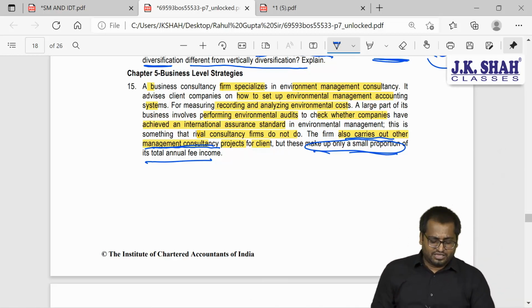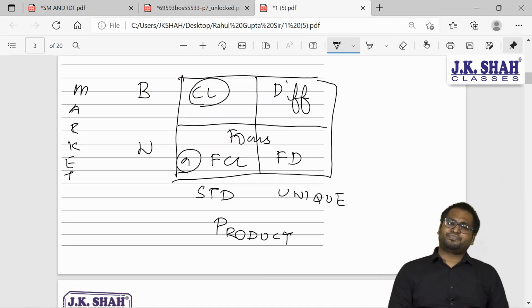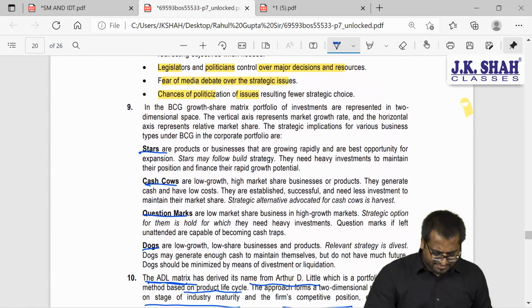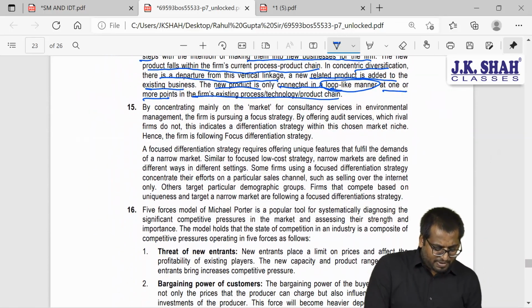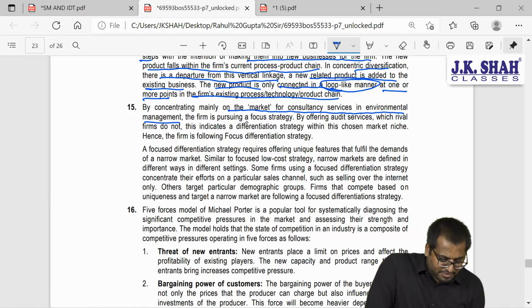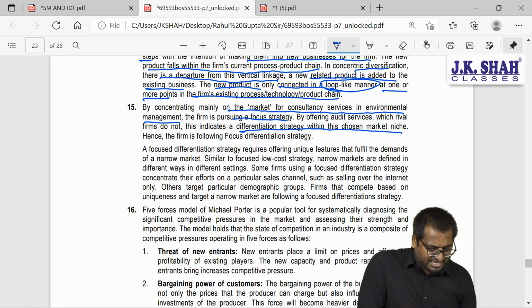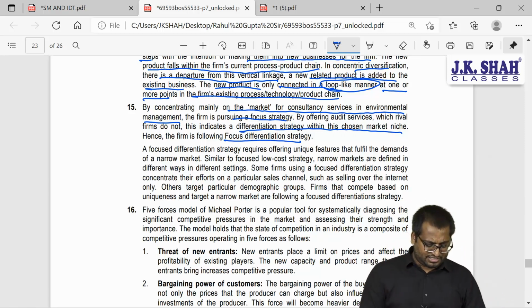Now you tell me, if I am offering something unique in a narrow market, what sort of strategy will we follow looking at this diagram? Yes, this is focused differentiation. See, read the answer here. By concentrating mainly on the market for consultancy services in environmental management, the firm is pursuing focus strategy. By offering audit services which rival firms do not, this indicates a differentiation strategy within this chosen market niche. So the company is focusing on focused differentiation. So we are following focused differentiation strategy.